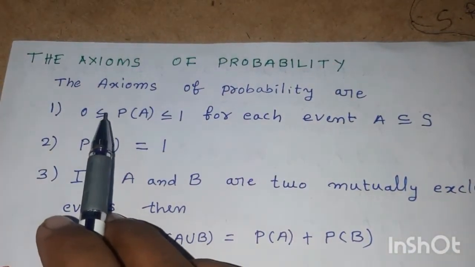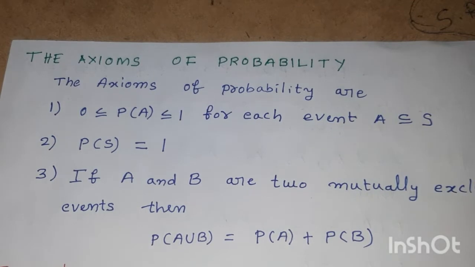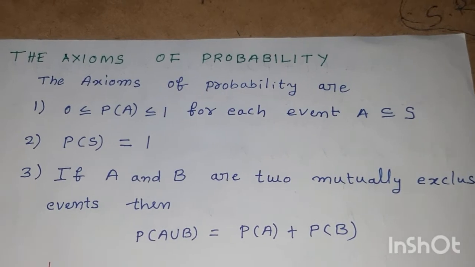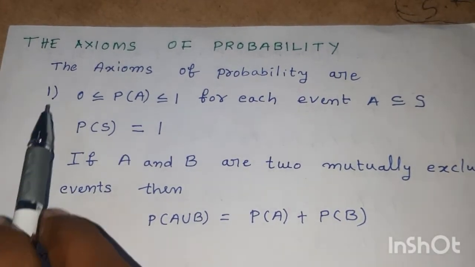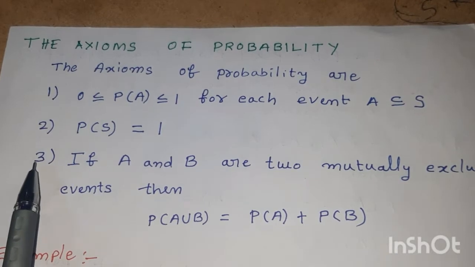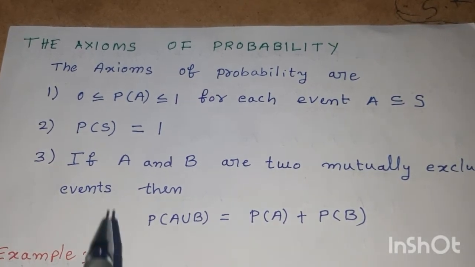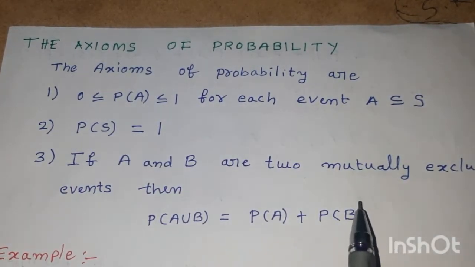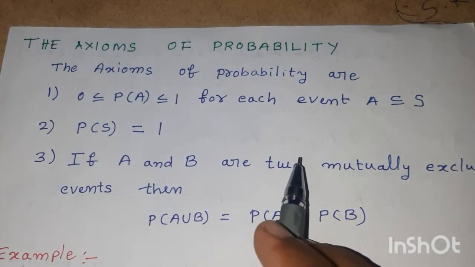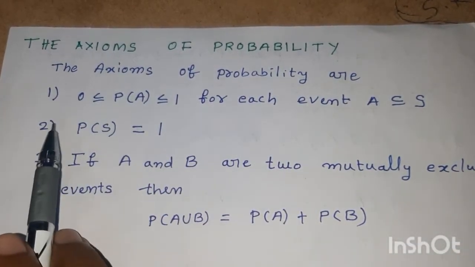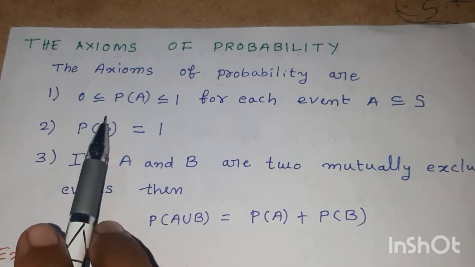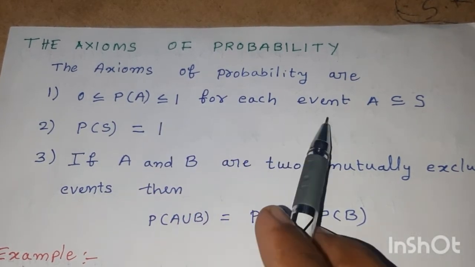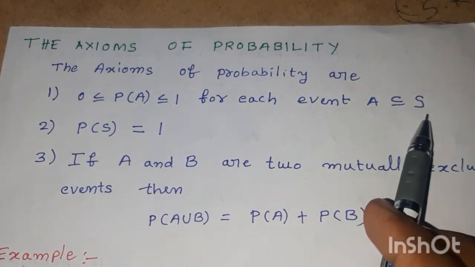Okay, now let us go to axioms of probability. What are the axioms of probability? These three are axioms of probability. Axioms means properties. The first very important axioms, and in several problems we will use all these axioms. The first one is 0 is less than or equal to probability of an event A, which is less than or equal to 1, for each event A contained in capital S.